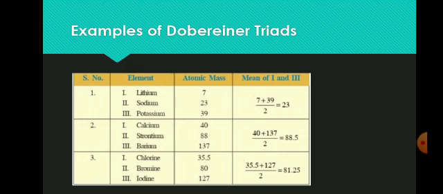And the elements of the third triad are chlorine, bromine and iodine. The atomic mass of chlorine is 35.5, bromine is 80, iodine is 127. Here we add the atomic mass of the first and third element, that is 35.5 plus 127, and divide by 2, we get 81.25. That is approximately equal to the atomic mass of the middle element of the triad, that is bromine.